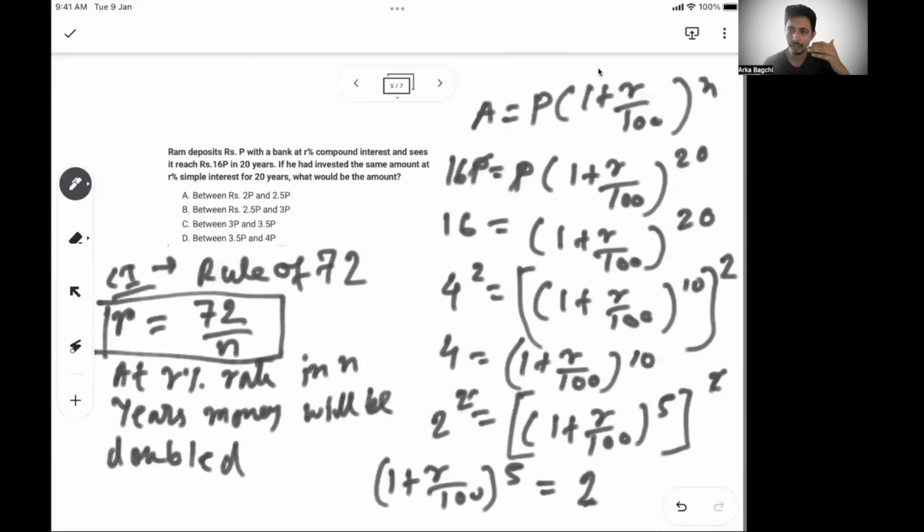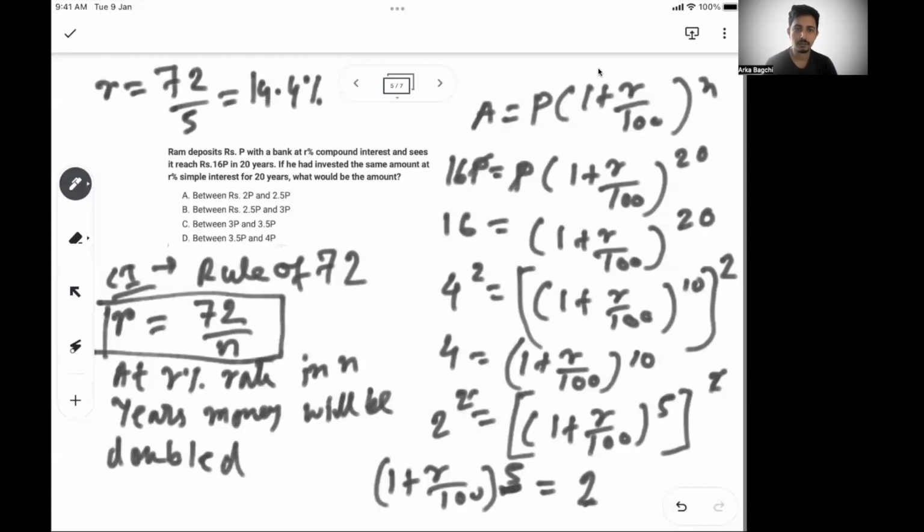Similarly, if there are 4 years, so 72 by 4, you need 18% rate of interest to get the money double in 4 years. So here we can see in 5 years the money is doubled. So can I say my R is 72 by 5 or 14.4%. So this is my R.